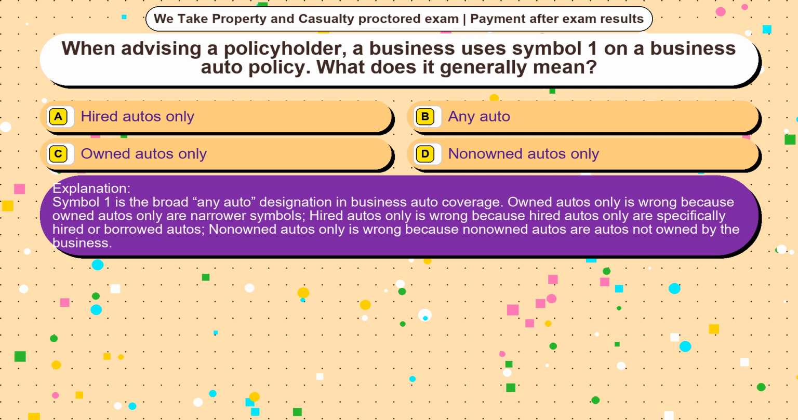Owned autos only is wrong because owned autos only are narrower symbols. Hired autos only is wrong because hired autos only are specifically hired or borrowed autos. Non-owned autos only is wrong because non-owned autos are autos not owned by the business.